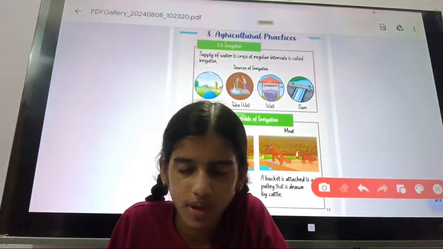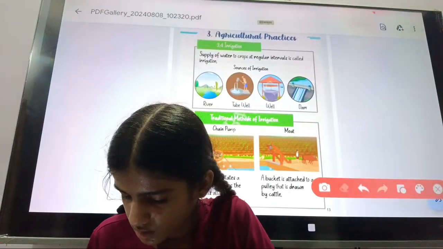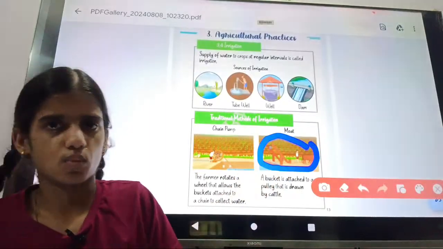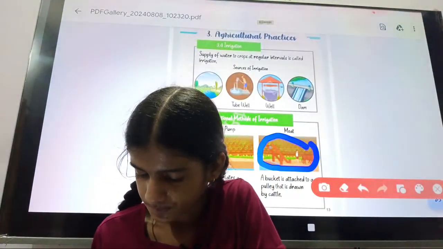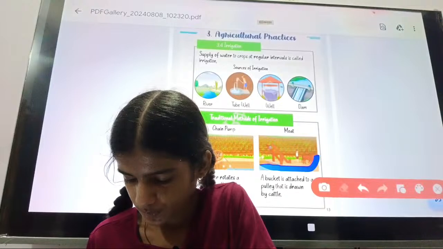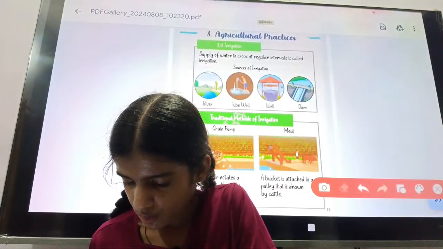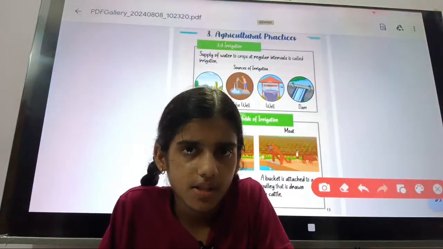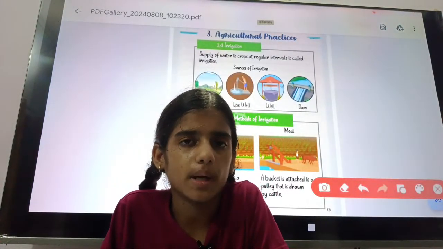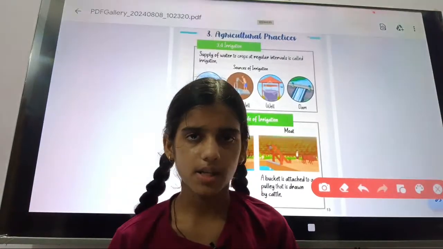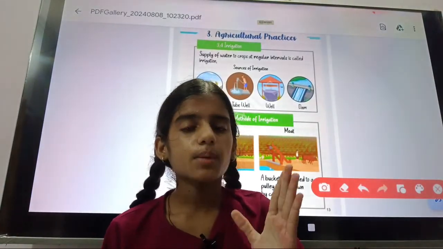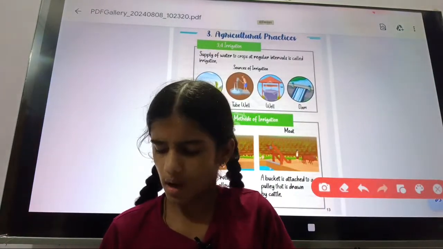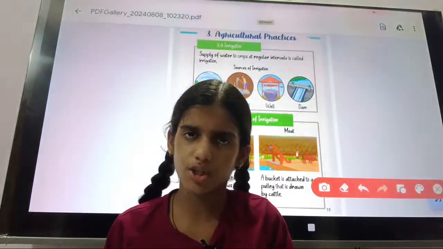The second is moat. You will see here, moat can be done. In the moat, the bucket is attached by a pulley that is drawn by the cattle. A bucket is attached to the pulley, and the pulley is drawn by the cattle, meaning an animal like a cow or ox. So this is a chain pump and this is a moat.